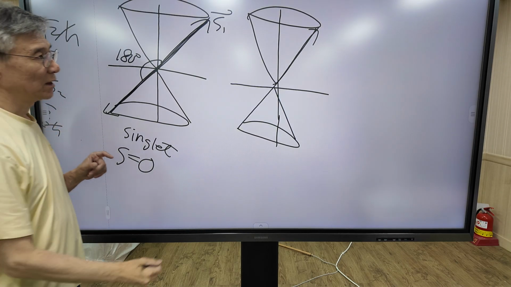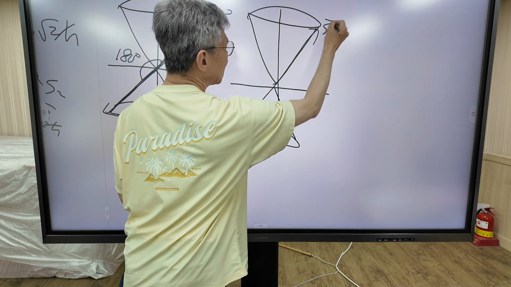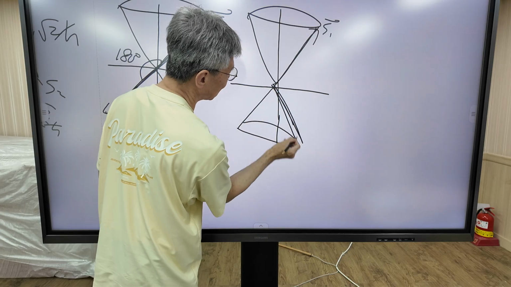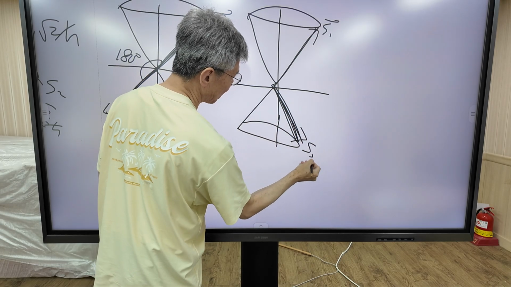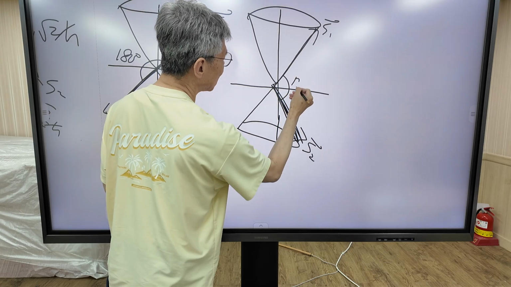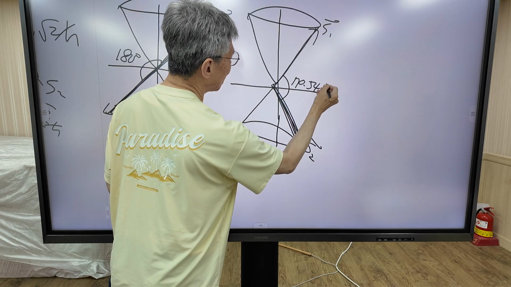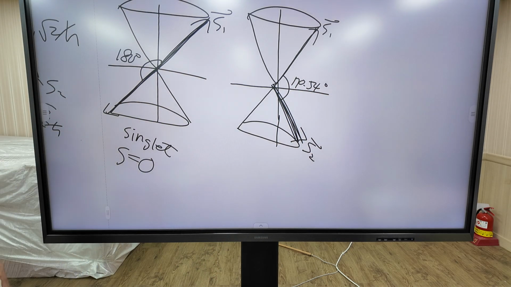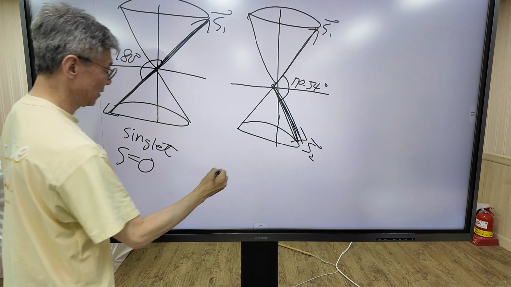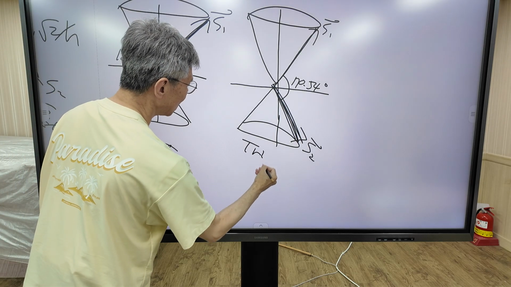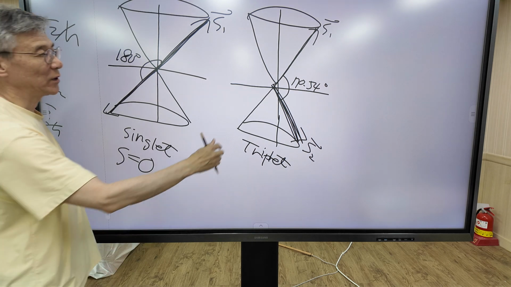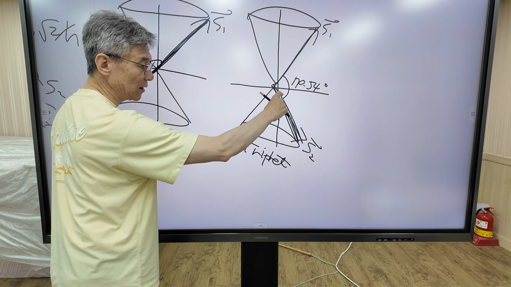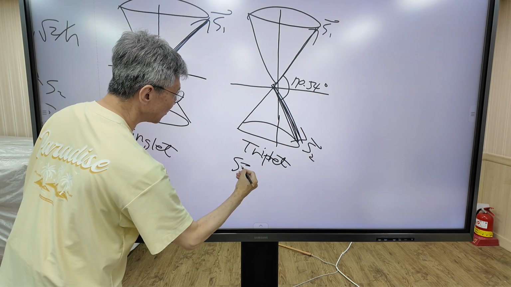But in this case, S2 is directed in this direction, and the angle is 70.54 degrees. This one is called the triplet state. The angle between the two spin vectors is 70 degrees and the spin quantum number is 1.